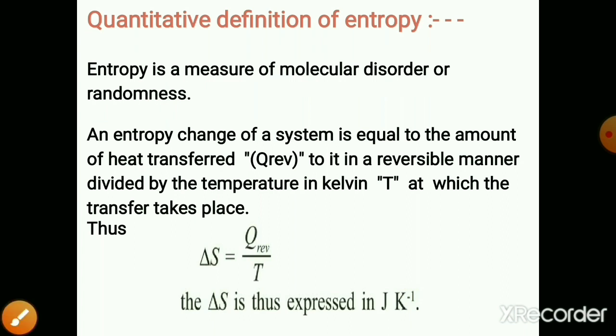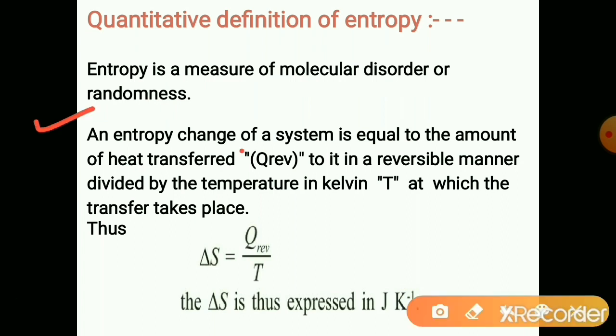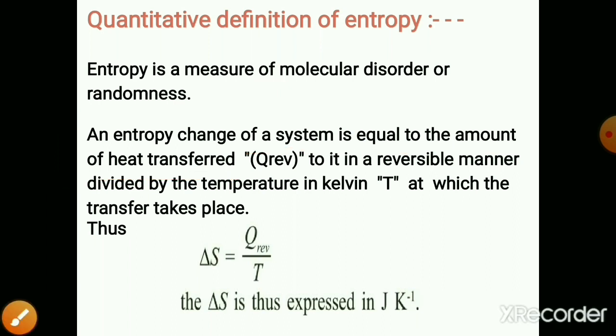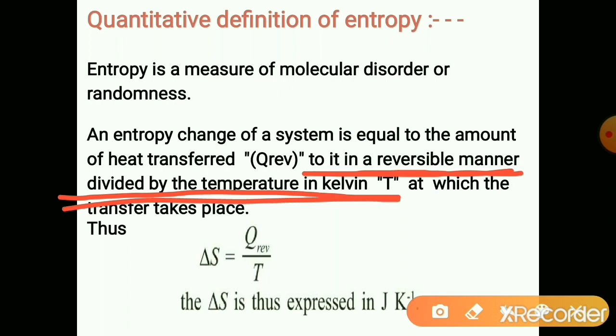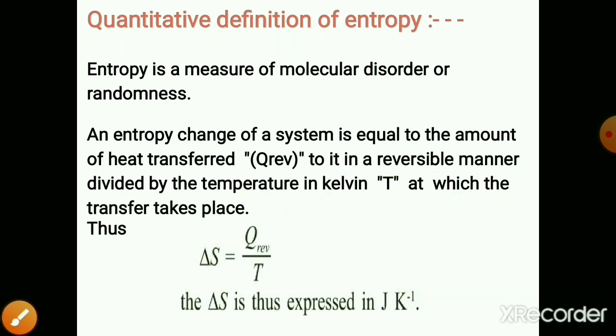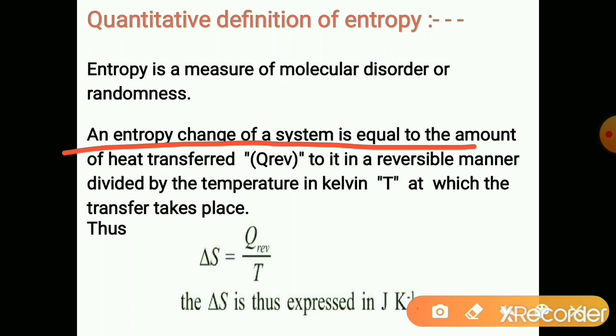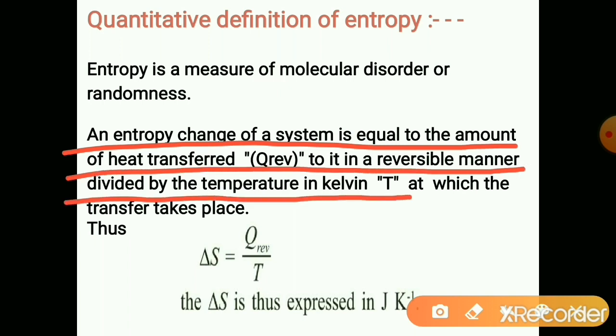Just now we have discussed it. The entropy change of a system is equal to the amount of heat transferred to it in a reversible manner, divided by the temperature in Kelvin at which the transfer takes place.